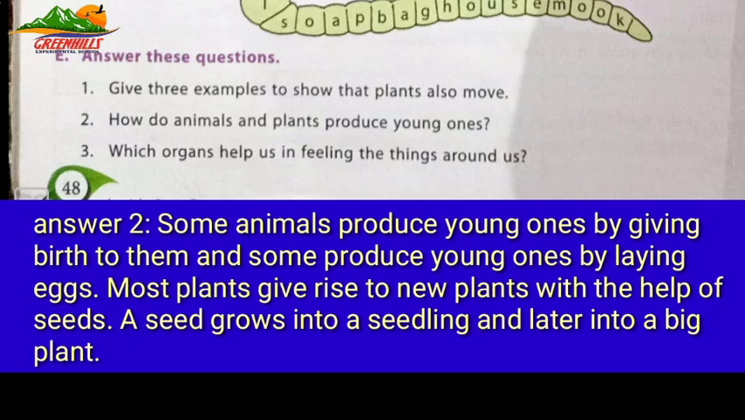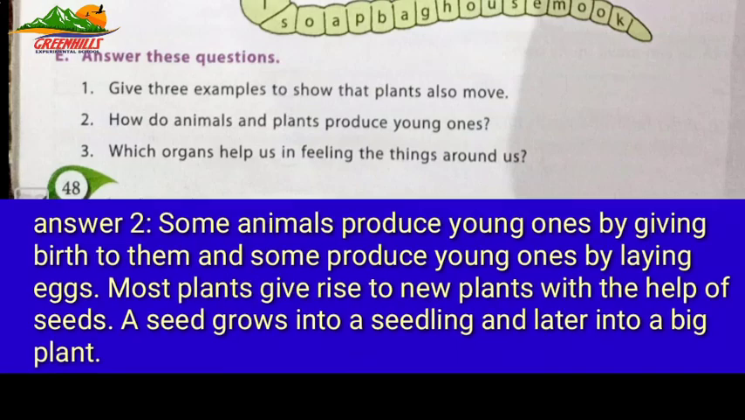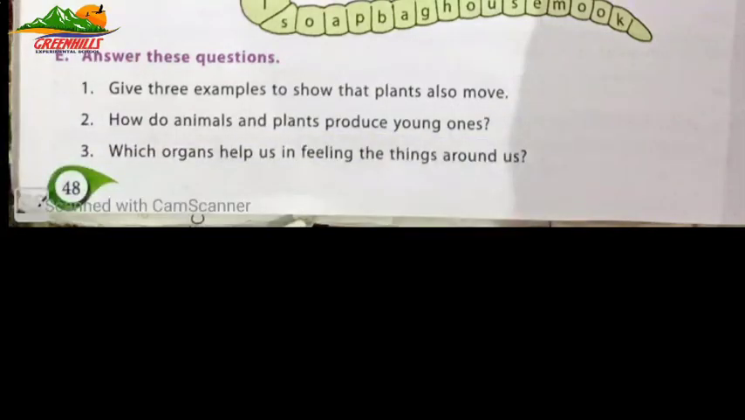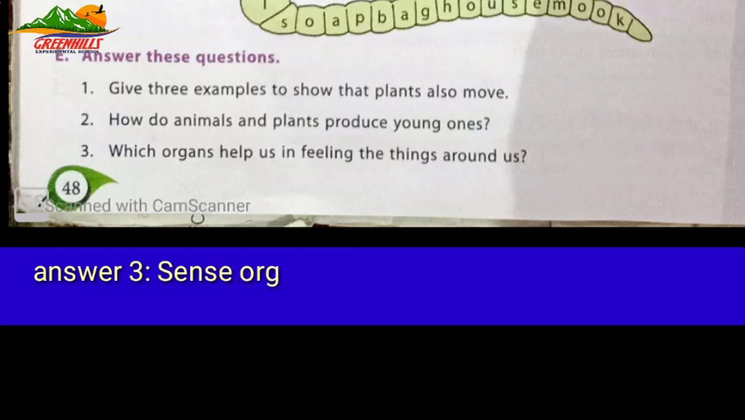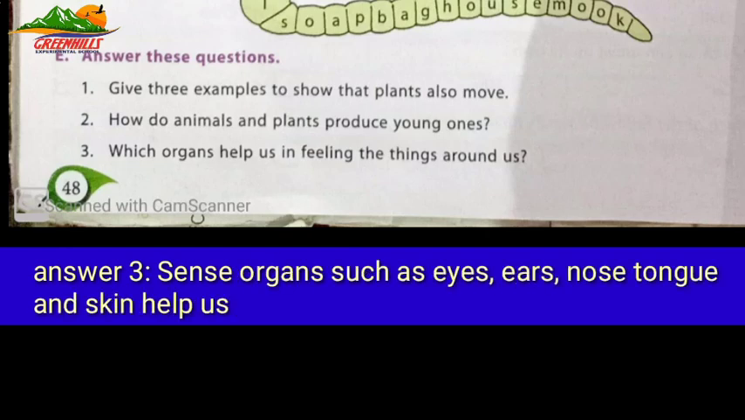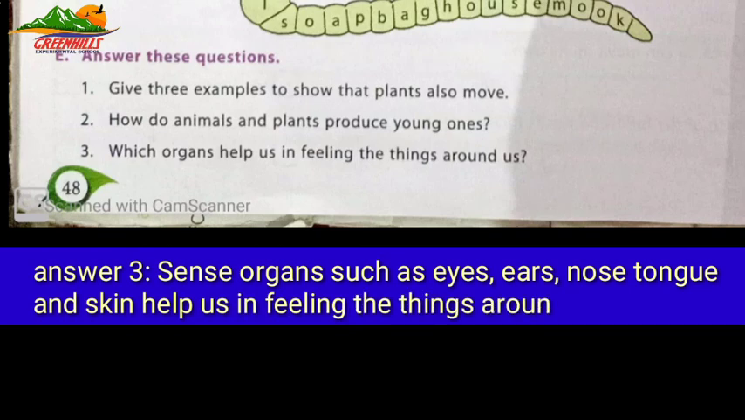Question number 3. Which organs help us in feeling the things around us? Answer is sense organs such as eyes, ears, nose, tongue and skin help us in feeling the things around us.